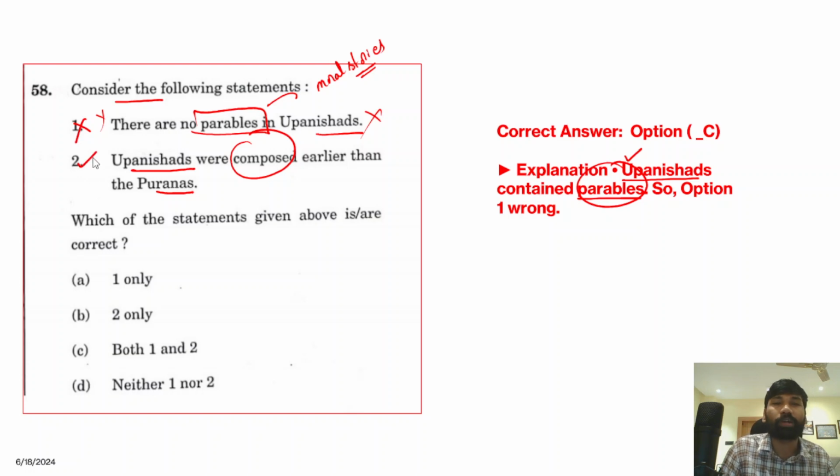But the Upanishads were composed earlier than the Puranas. This statement is correct. So the correct answer is only B, but this is not C. Why? Because the Upanishads contained parables. So the first statement is incorrect, but the Upanishads were composed earlier than the Puranas. So this statement is absolutely correct.